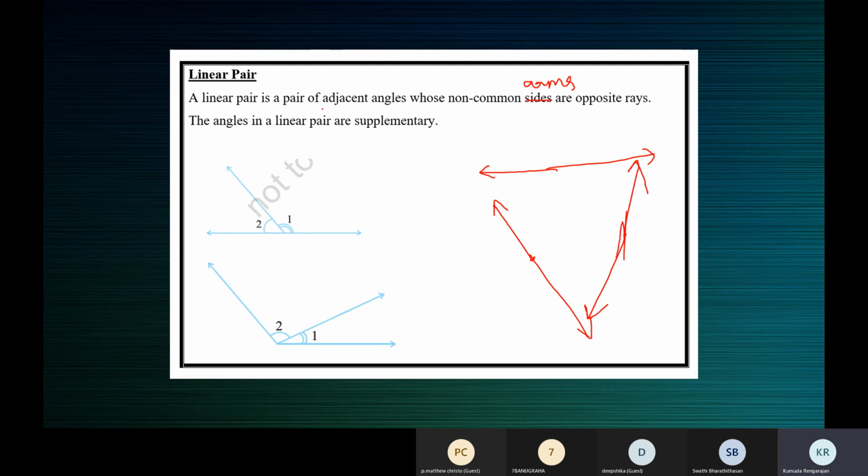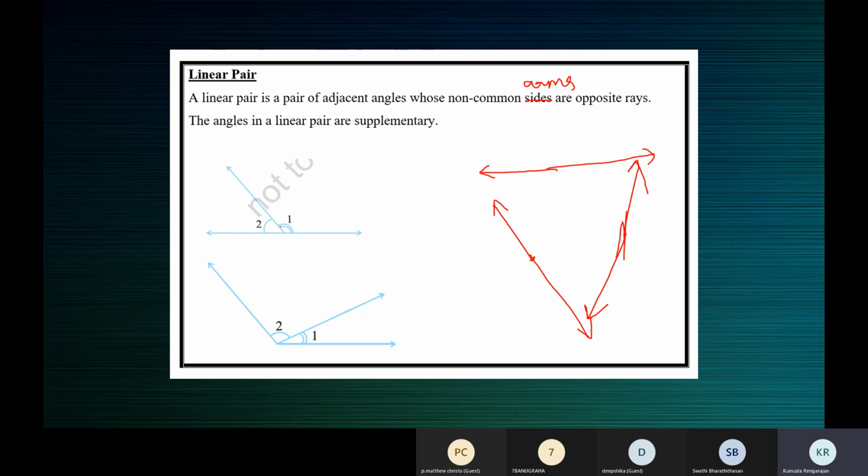So a linear pair is a pair of adjacent angles whose non-common arms are opposite rays. That is, the 2 rays will form a straight line. Ma'am, 180 degree, ma'am. Yeah, 180 degrees, correct. The angles in a linear pair are supplementary. That means they add up to 180.